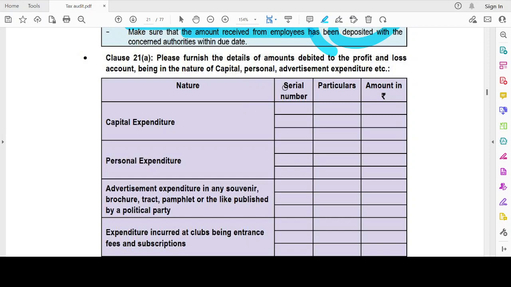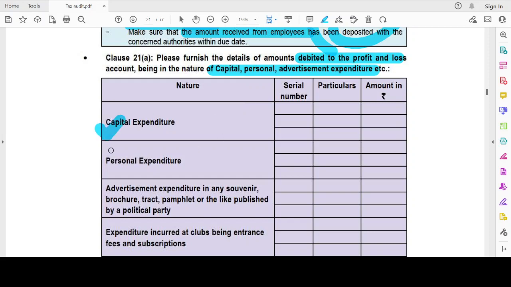Please furnish the details of amounts debited to profit and loss account, being in the nature of capital, personal, advertisement expenditure, etc. So those amounts which have been debited to profit and loss account, which are in the nature of capital, personal, advertisement expenditure, etc., are to be shown as a detail. Capital could be loss on sale of assets. Personal could be the personal expenses of the director. Advertisement could be an advertisement expenditure in a souvenir published by a political party. Okay, so now let's understand each of these.